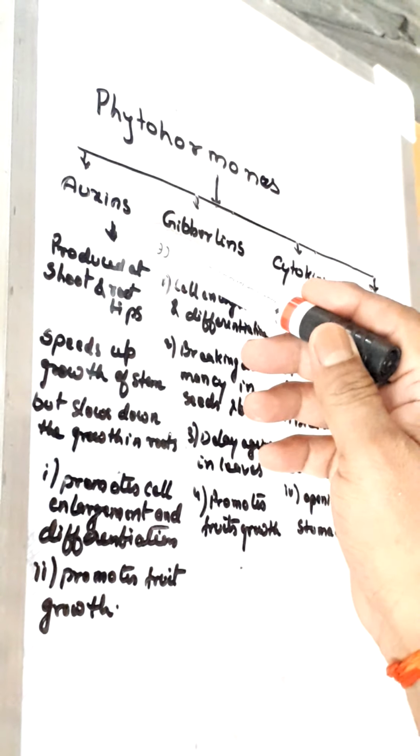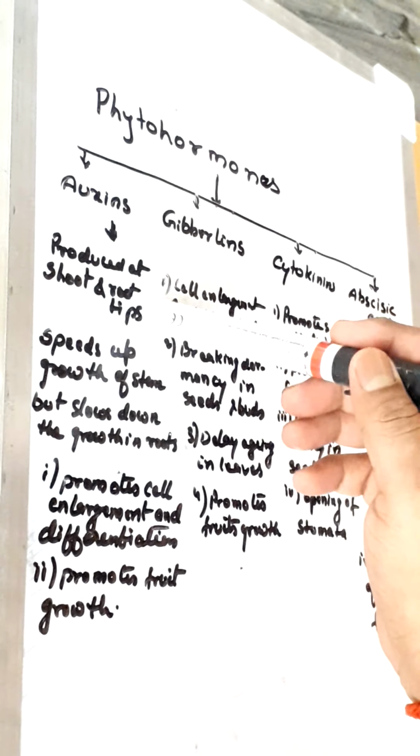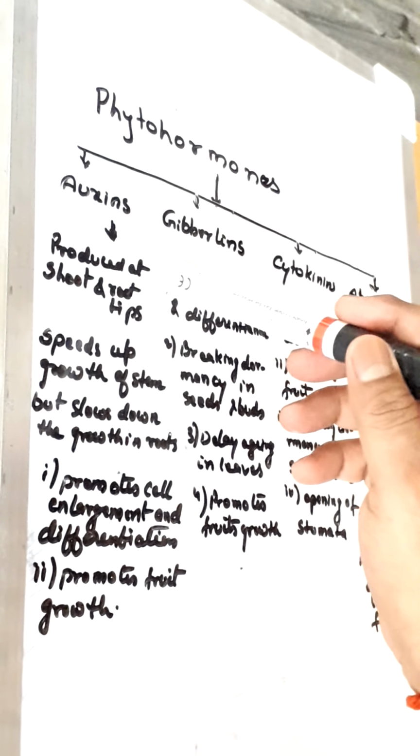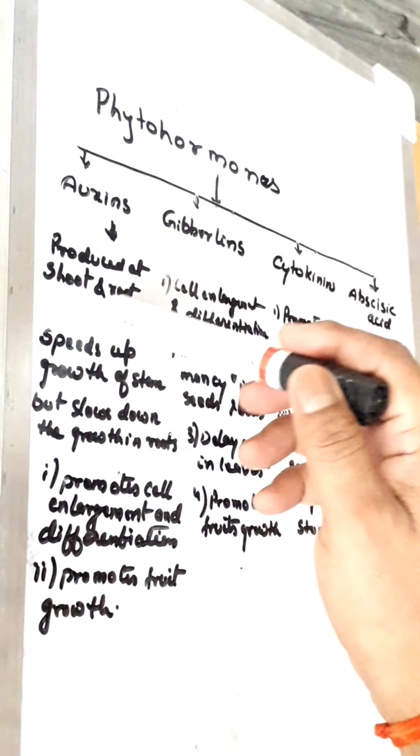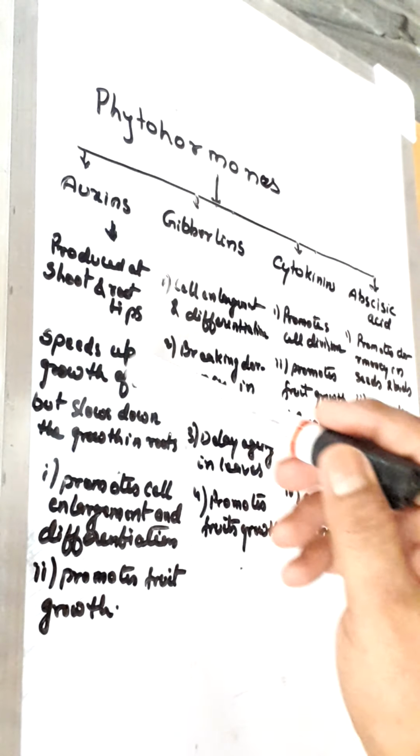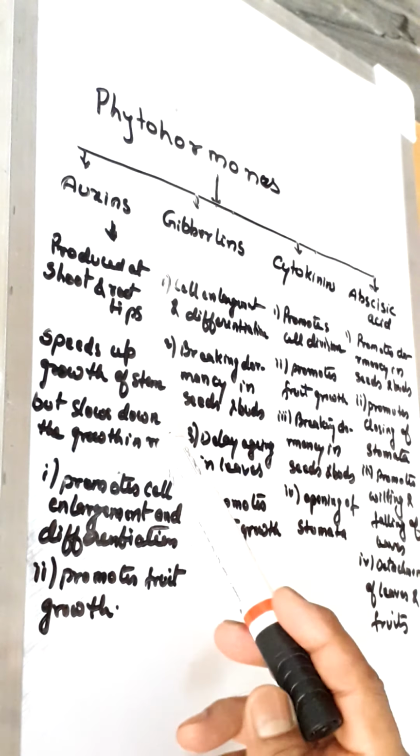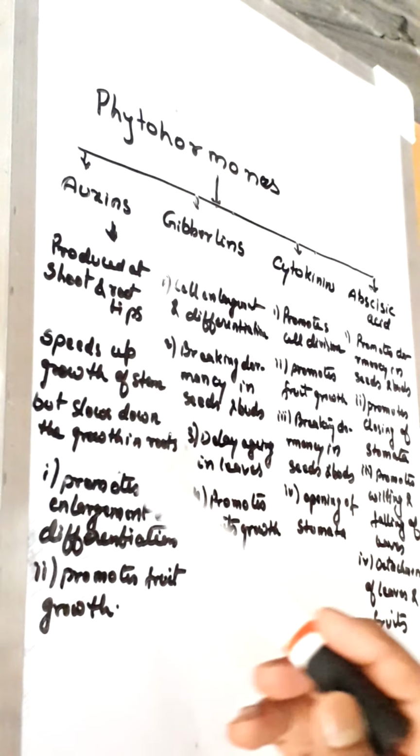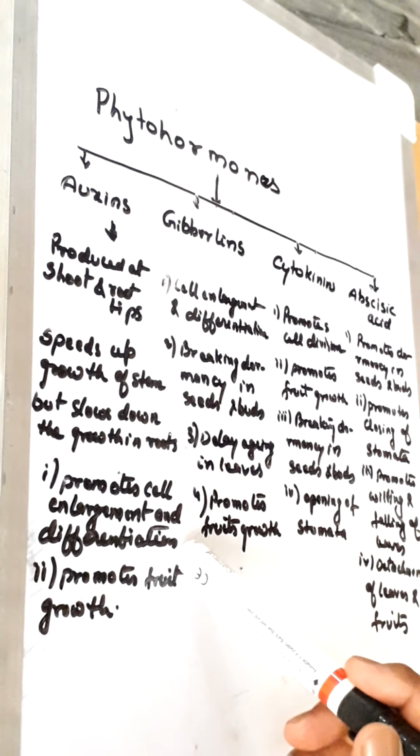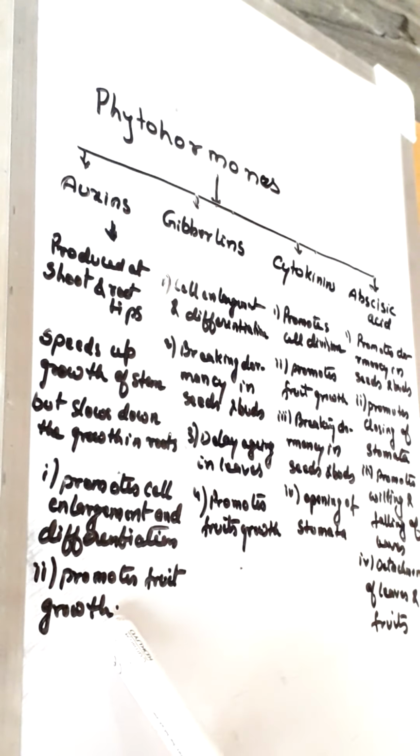Let us talk about auxins. They are produced at root and shoot tips. It has opposite effect in the growth of stem and root. It speeds up the growth of stem but slows down the growth of roots. It promotes cell enlargement and cell differentiation. It also promotes fruit growth.